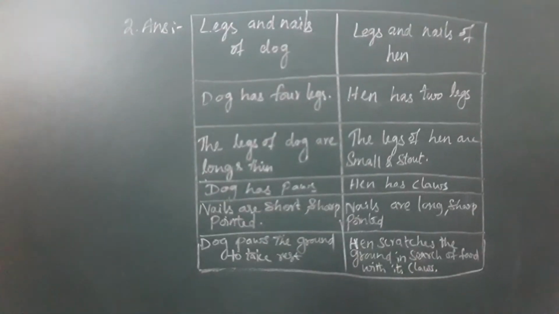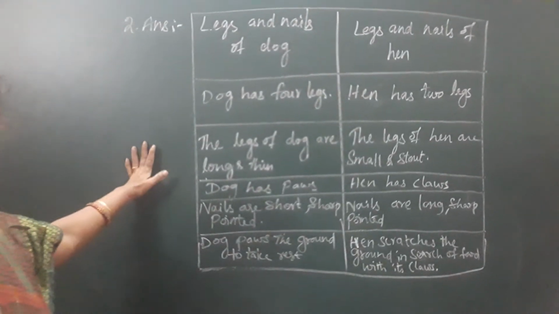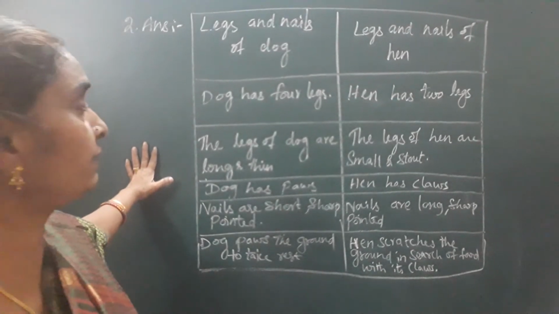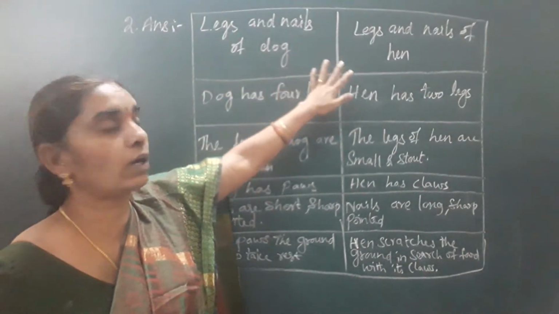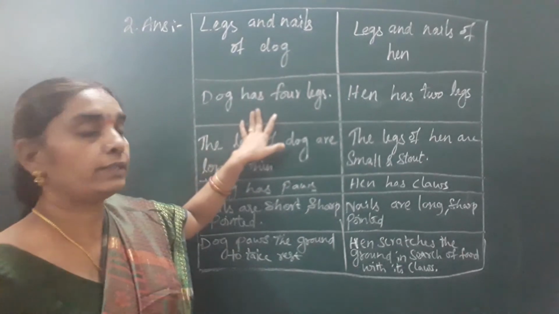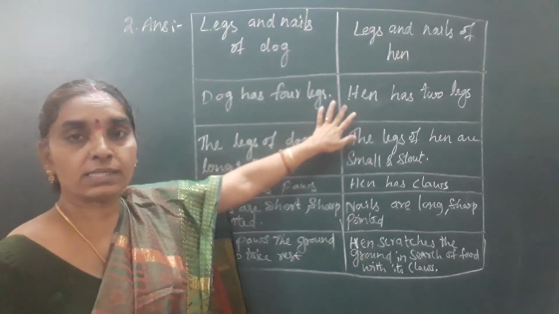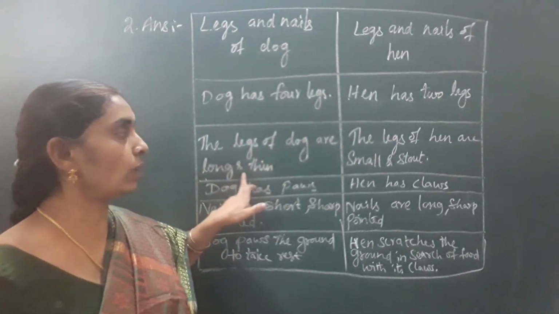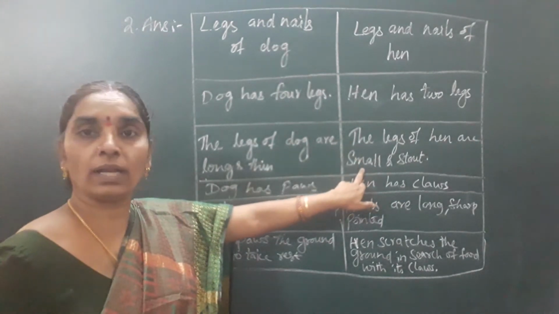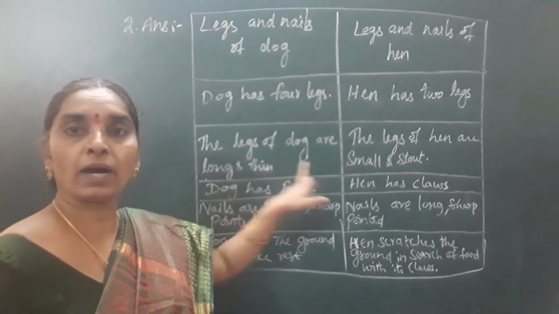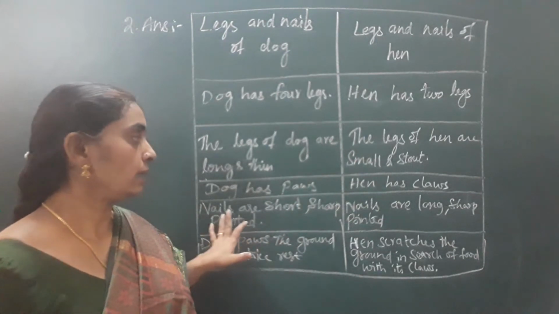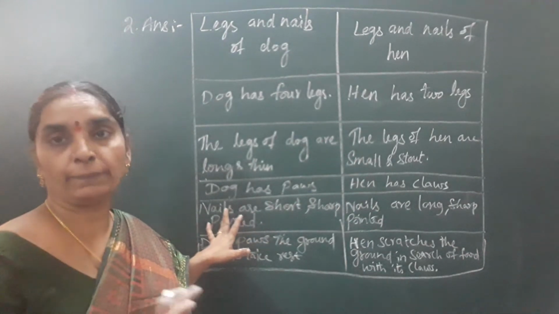See, children, here are the differences between the legs and nails of dog and hen. So dog has 4 legs, hen has 2 legs. Legs of dog are long and thin, legs of hen are small and stout. Dog has paws, hen has claws. Nails are sharp and pointed.